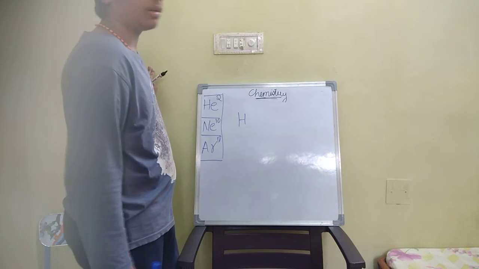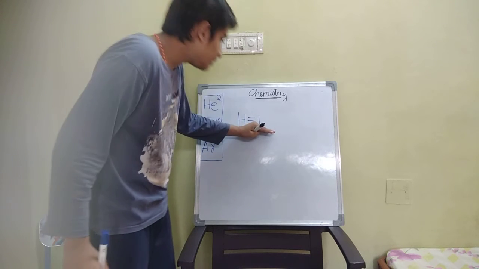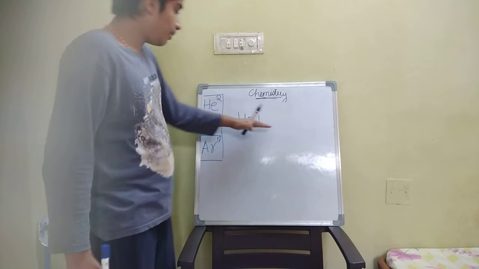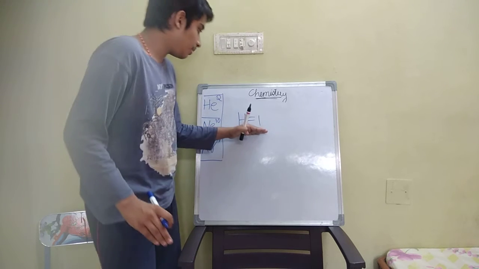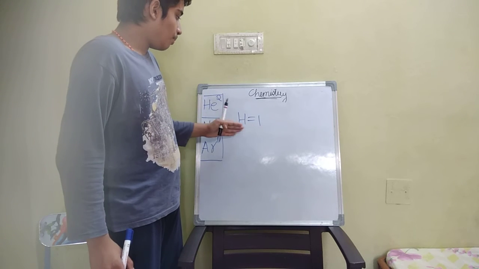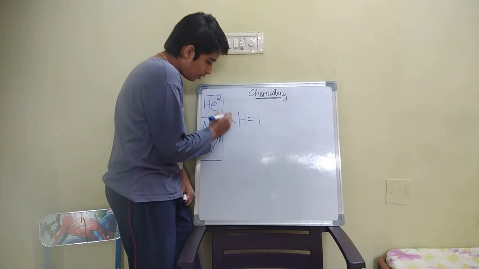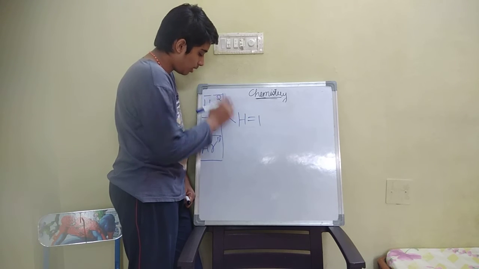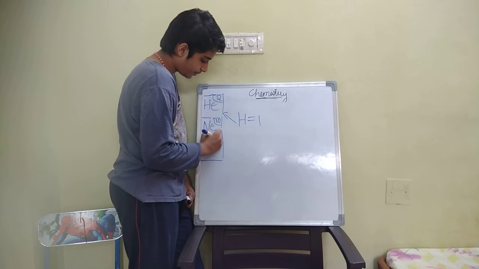Hydrogen, atomic number 1. To make hydrogen stable, we need to check the round figure. After 1 comes 2, and we cannot take a bigger number, so we take 2.